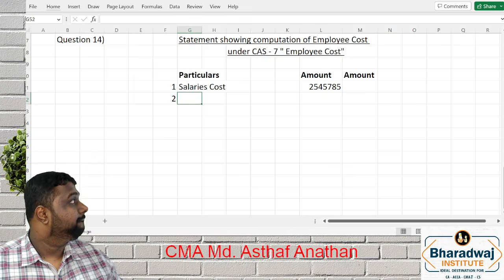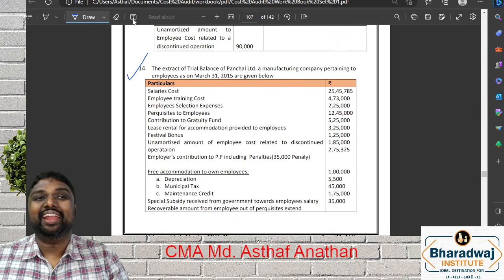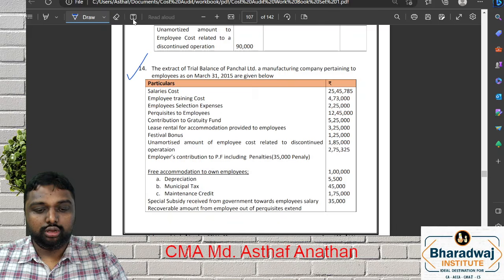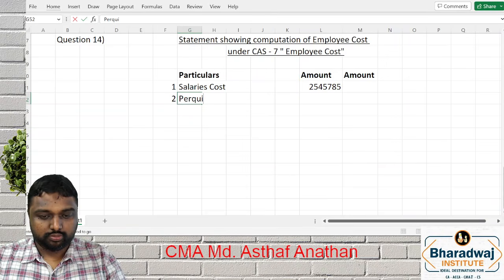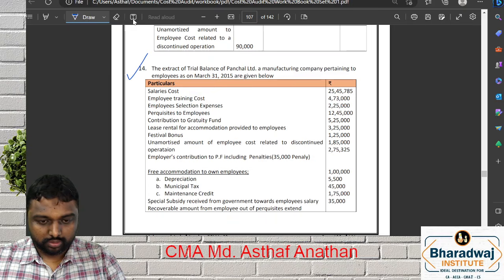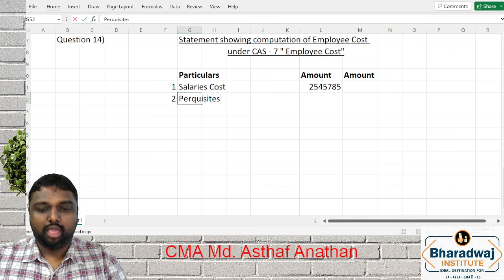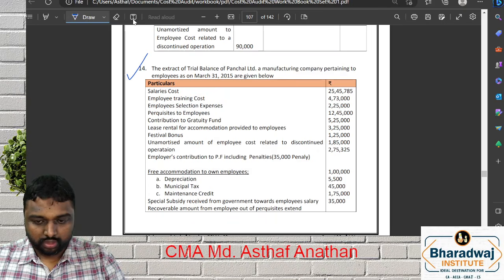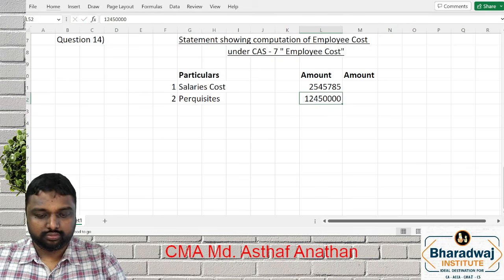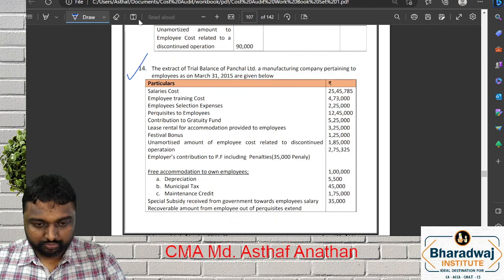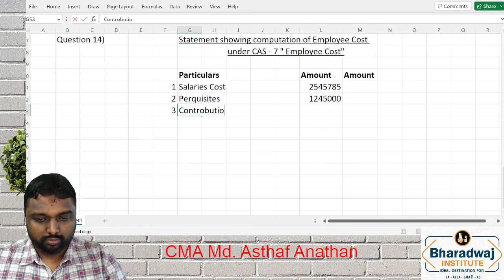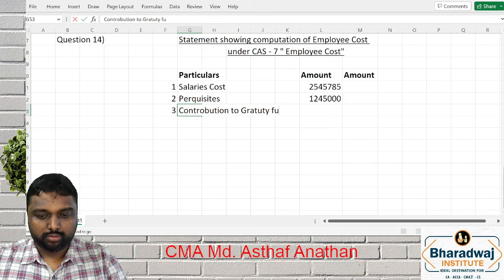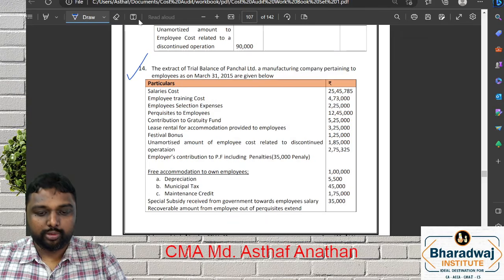Moving further, employee training cost will come or not? It will not include. Selection cost will include? No. Works. What is the perquisites, my dear friends? 12,45,000. Next. Contribution to gratuity fund, yes. What is the contribution to gratuity fund?